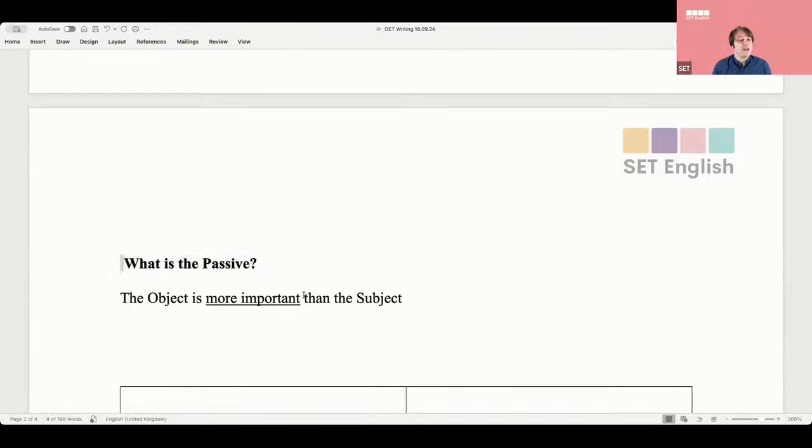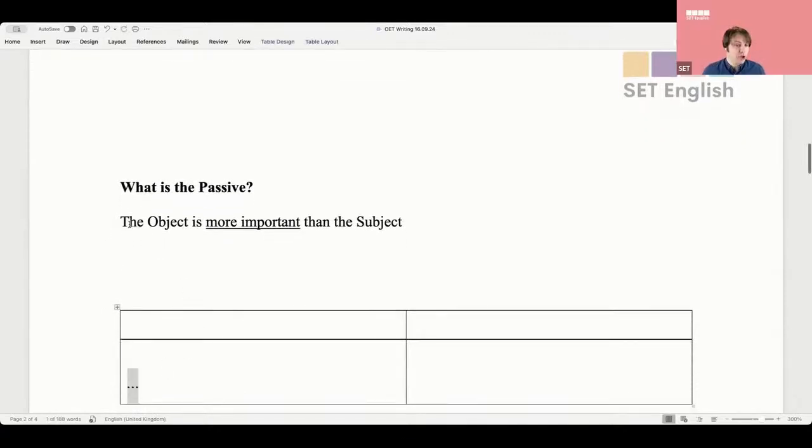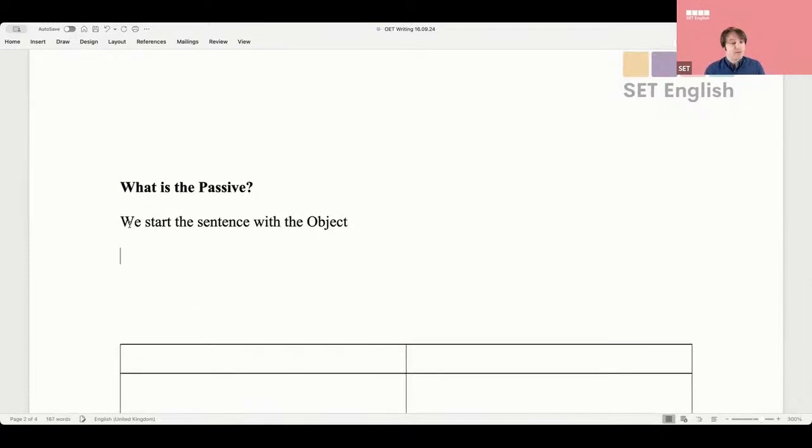Now, does that change the way we start the sentence? Yeah, we start with the object. I'm going to change this and I'm going to say we start the sentence with the object, okay? Because it's important. Yes. I agree, because it's important. Sometimes as well, though, Mohadissa, it's the action that's important. It's not always the object. Sometimes it's the action as well. But let's have an example.